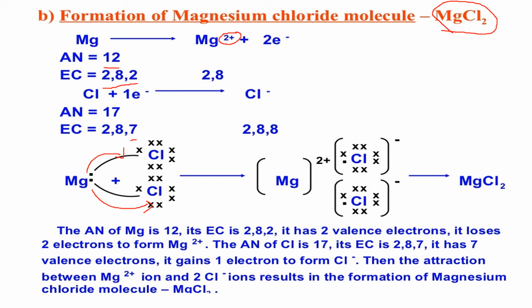So it becomes Mg2+. Here, how many chlorine atoms are involved? 2 chlorine atoms are involved. So we will write it as Mg2+ and Cl2, we need to write it with a subscript 2 and minus. Okay, so the bond formed between magnesium and chlorine is the ionic bond, and we know that it is positive charge and negative charge, so it is held together by a force called the electrostatic force of attraction.